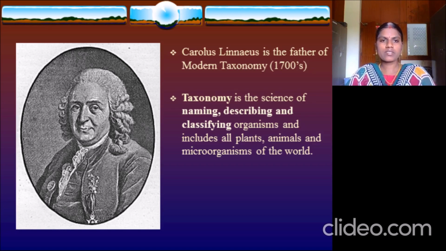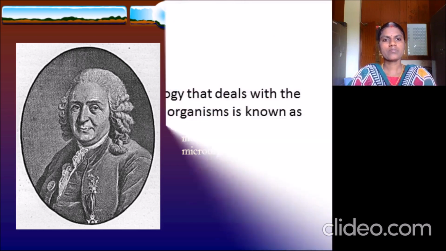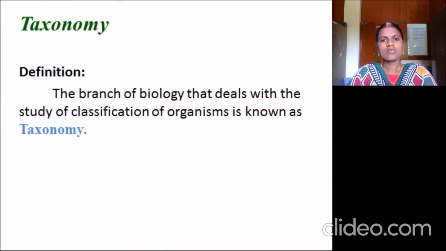Please be clear with taxonomy. Taxonomy is the science of naming, describing, and classifying organisms and includes all plants, animals, and microorganisms of the world. So here is the definition for taxonomy. Simply, it is a branch of biology that deals with the study of classification of organisms. It's known as taxonomy.